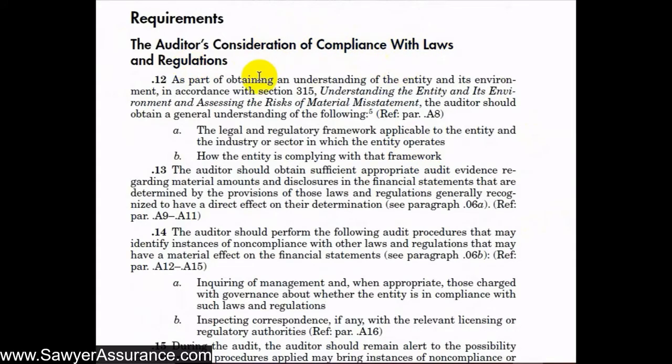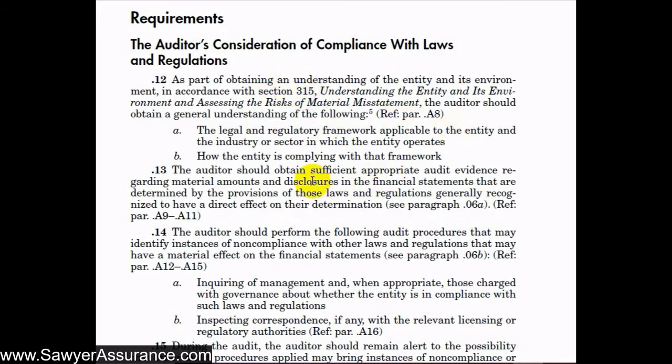So it says, as part of obtaining our understanding of the entity and in accordance with AUC Section 315, which we'll get to in a later video, we should obtain a general understanding of the following two things. First, the legal and regulatory framework applicable to the entity and the industry or the sector in which the entity operates, and also how the entity is complying with that framework. So we would end up covering these bases as part of our compliance with AUC Section 315.